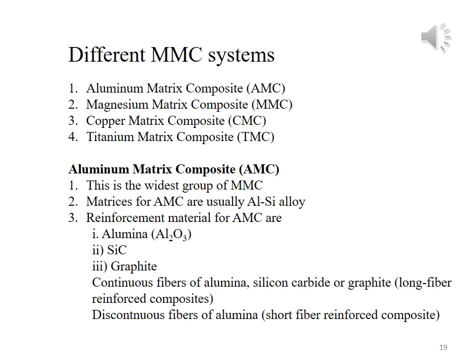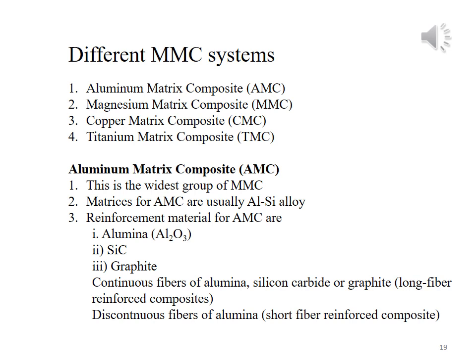There are four metal matrix composite systems. The one is aluminium matrix composites material. The second system is magnesium matrix composite material. The third one is the copper matrix composite material, and the fourth one is the titanium matrix composite material. It is clear from the name of the system that the metal will be used as a matrix or as a continuous phase or the primary phase.